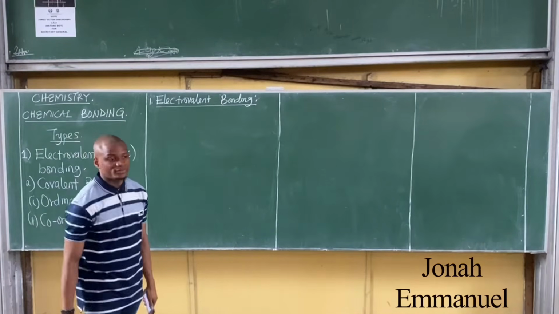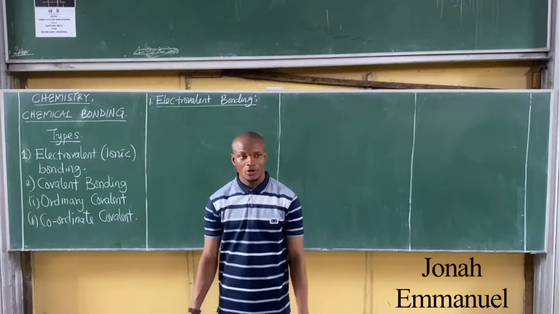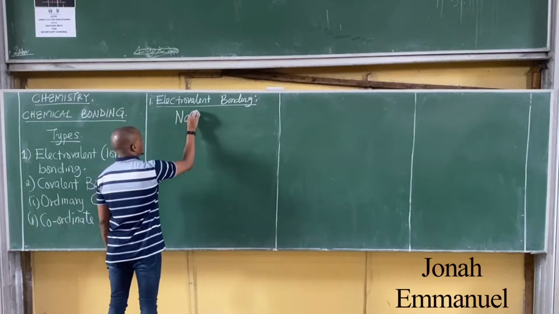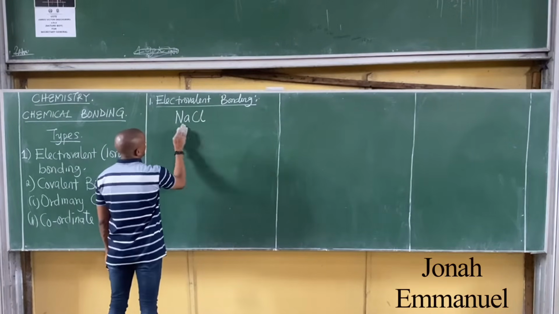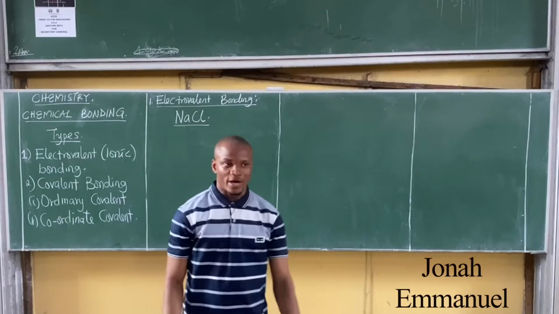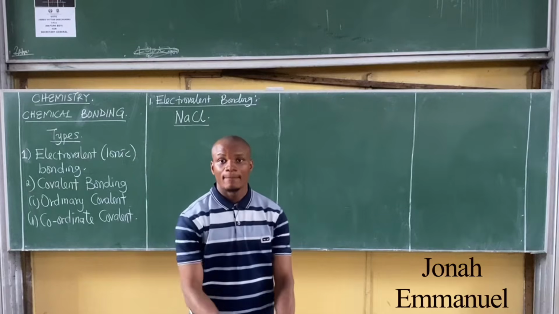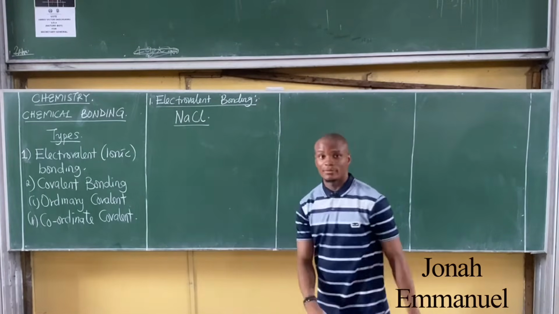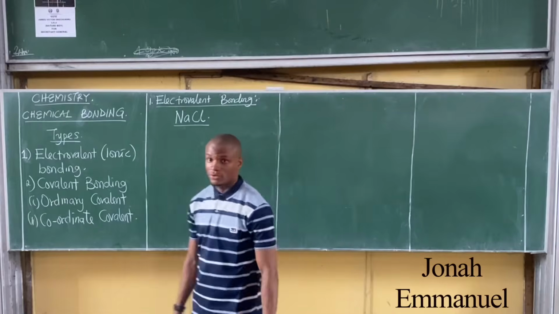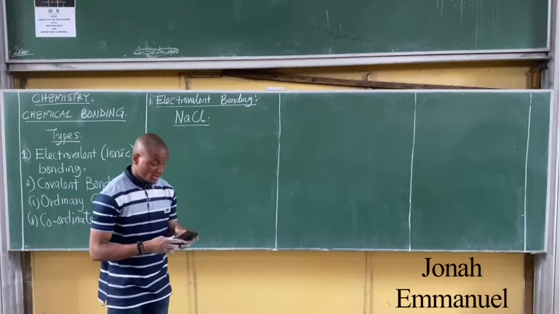All right. Example. Consider the kind of bonding that occurs in NaCl, sodium chloride. We use a diagram to illustrate this.